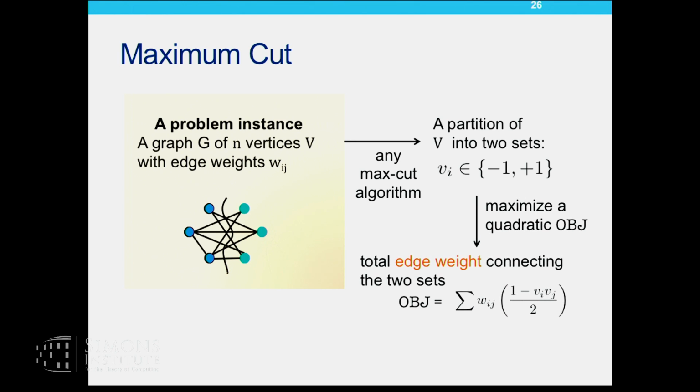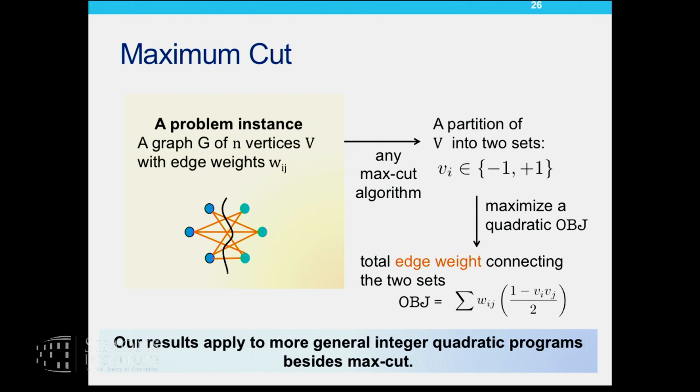And here you have a particular quadratic objective. So unlike in the case of clustering, where I considered an abstract or arbitrary cost, here I have a particular quadratic objective, which is nothing but the total edge weight connecting the partition that you just created, as shown in the figure there. Our results apply to more general integer quadratic programs, but as I said, I'll focus on MaxCut in this talk.